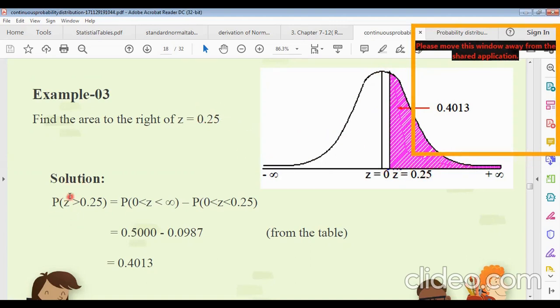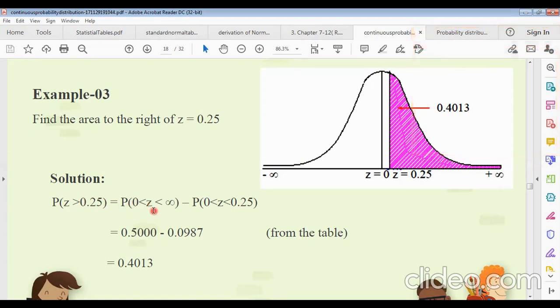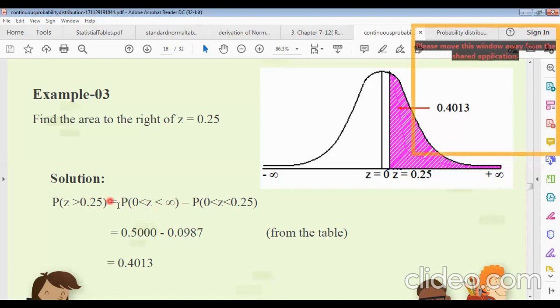Now we have to find the probability that z is greater than 0.25. Greater than 0.25 means up to infinity, so it is the probability of 0 less than z less than infinity, minus the probability of 0 less than z less than 0.25. You must know the probability at z equals 0 is 0.5.